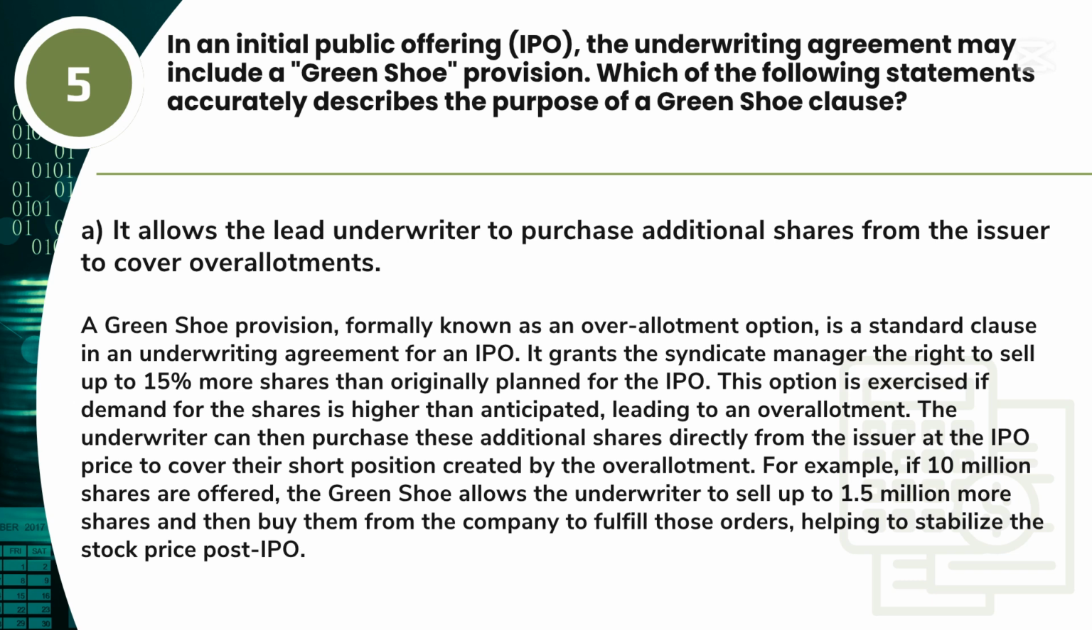The underwriter can then purchase these additional shares directly from the issuer at the IPO price to cover their short position created by the overallotment. For example, if 10 million shares are offered, the green shoe allows the underwriter to sell up to 1.5 million more shares and then buy them from the company to fulfill those orders, helping to stabilize the stock price post-IPO.